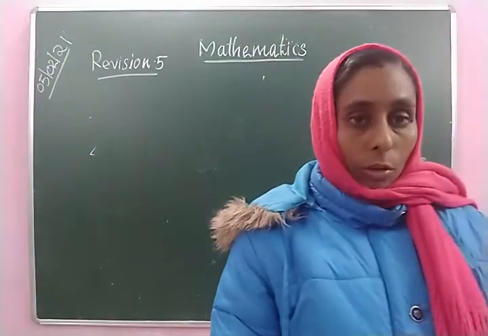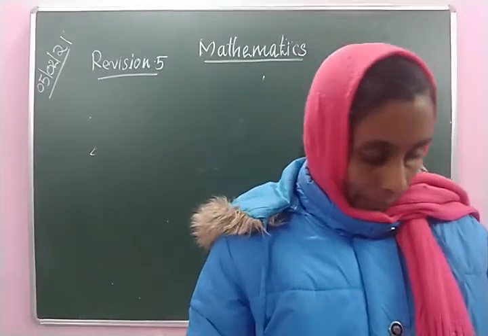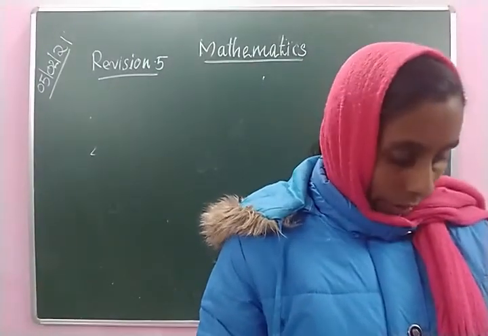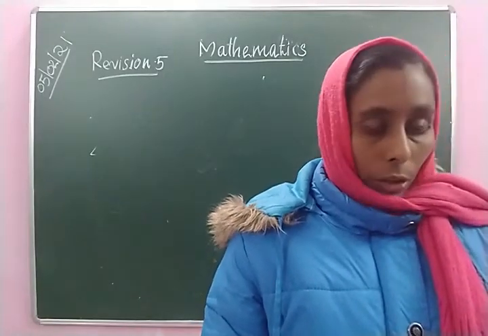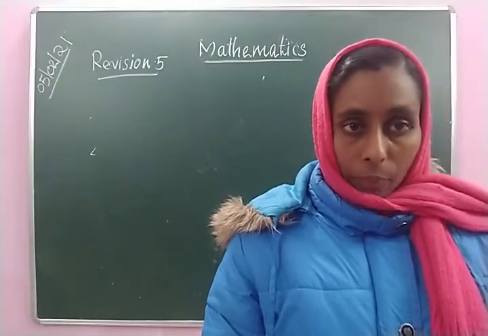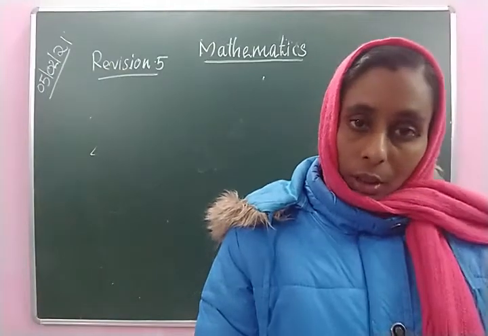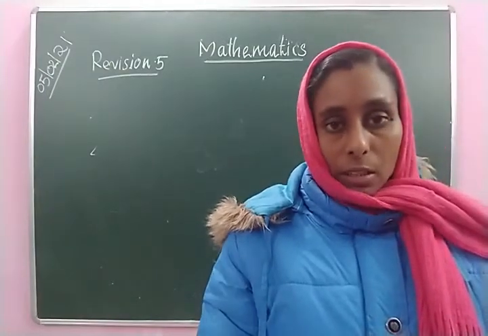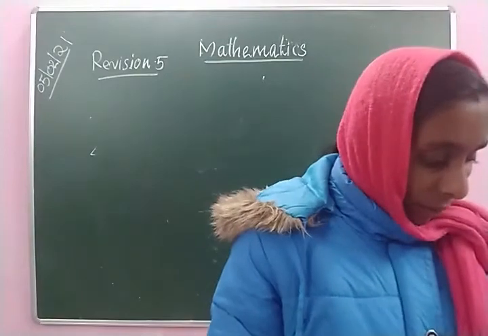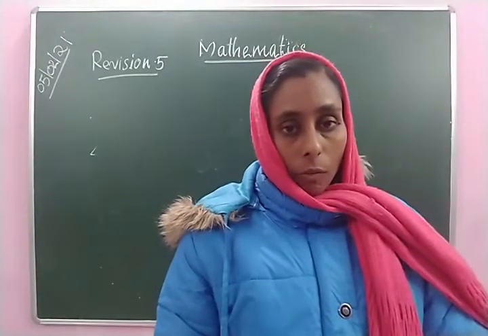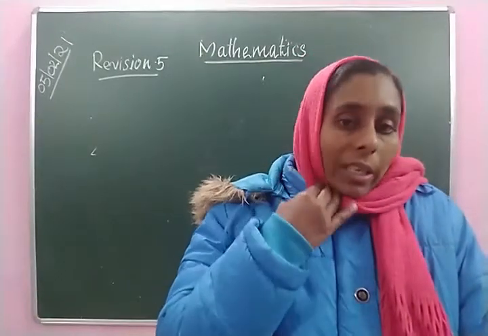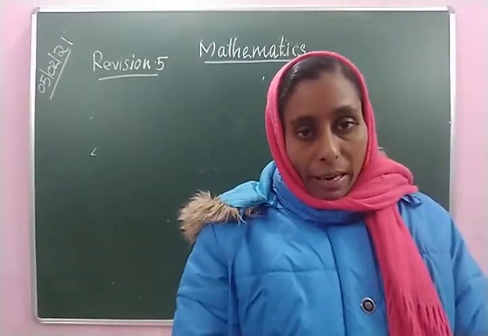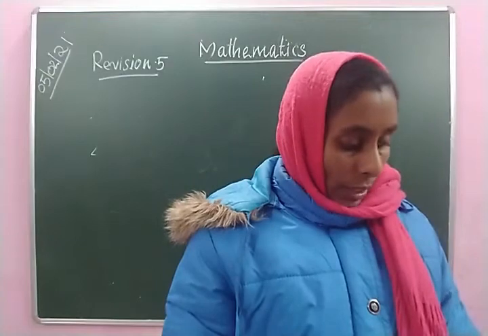3 kg is equal to 3000 gram, 1 kg is equal to 1000 gram, 4 kg is equal to 4000 gram. 5 meter is equal to 500 centimeter, 3 meter is equal to 300 centimeter, 1 meter is equal to 100 centimeter. 1 liter is equal to 1000 milliliter, 6 liter is equal to 6000 milliliter, 5 liter is equal to 5000 milliliter.